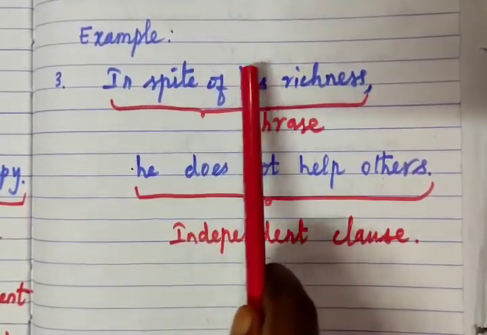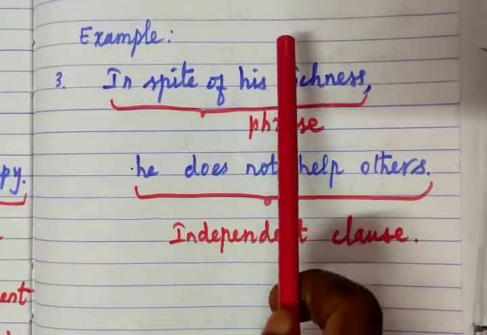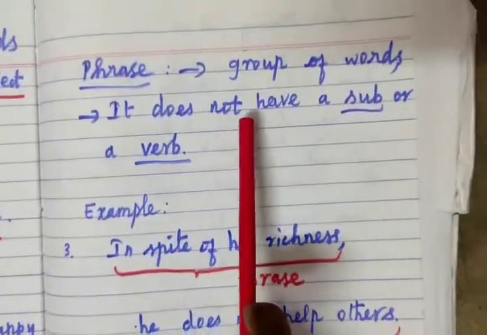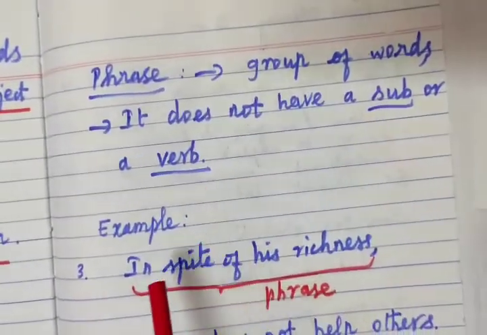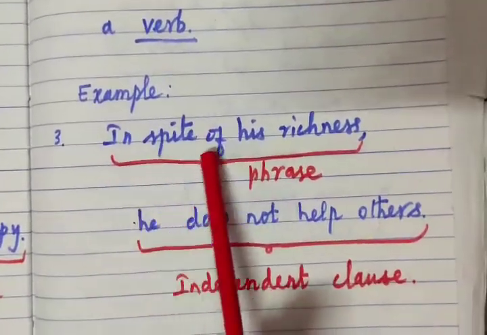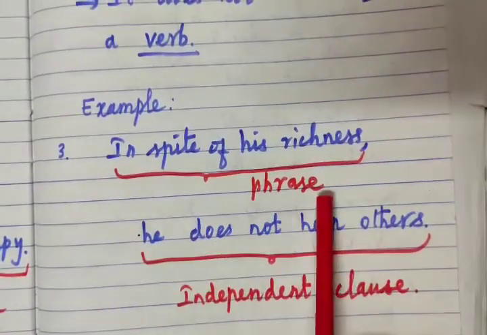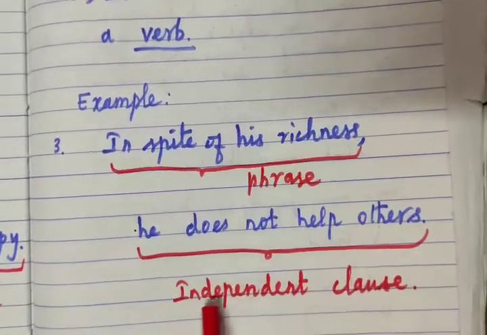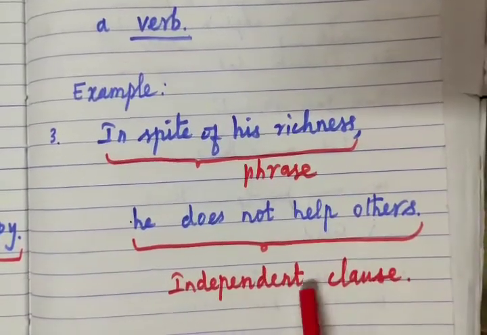Here there is no verb and no subject. So if a group of words does not have a subject and verb, it is called a phrase. So in spite of his richness is a phrase, and he does not help others is an independent clause. Do you understand, all of you?